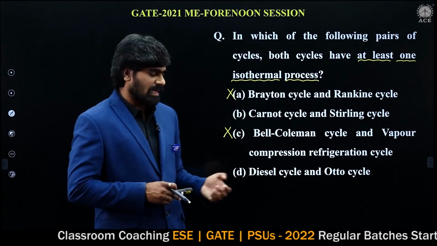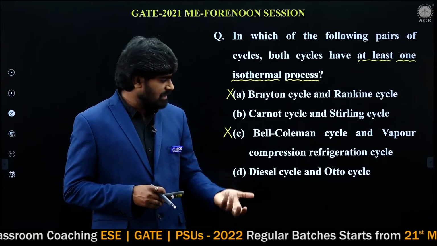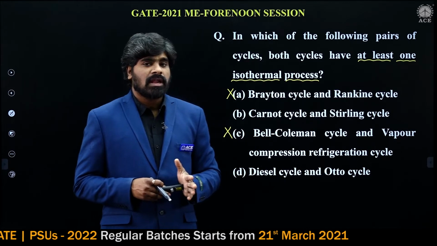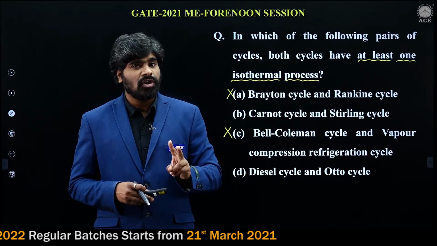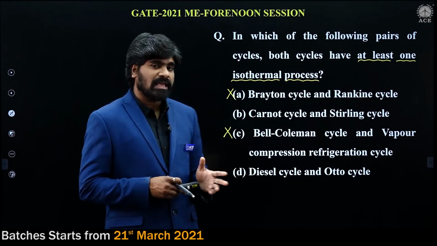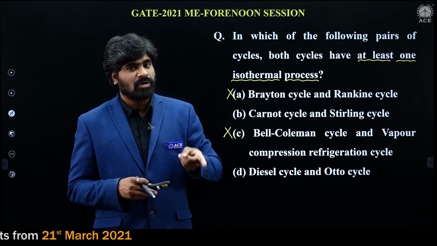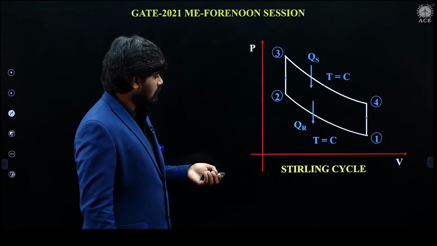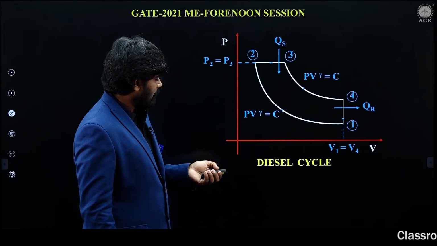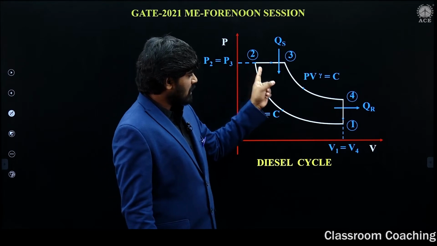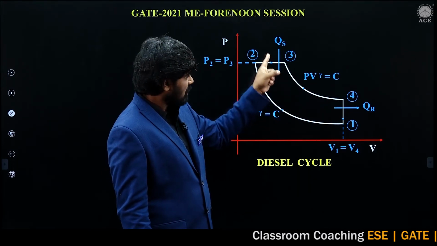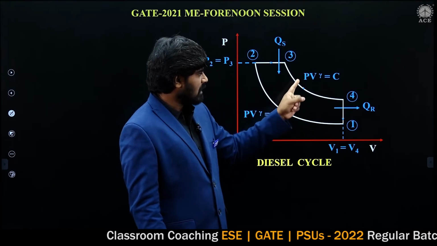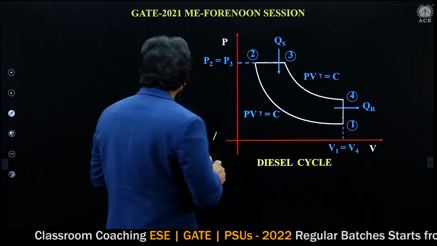You know very well, the diesel cycle is used in diesel engines and the Otto cycle is used in petrol engines. The Otto cycle consists of two constant volume and two reversible adiabatic processes. The diesel cycle consists of one constant pressure, one constant volume, and two reversible adiabatic processes: constant pressure heat supply, constant volume heat rejection, and two reversible adiabatic, one compression and another expansion. So this is the diesel cycle.